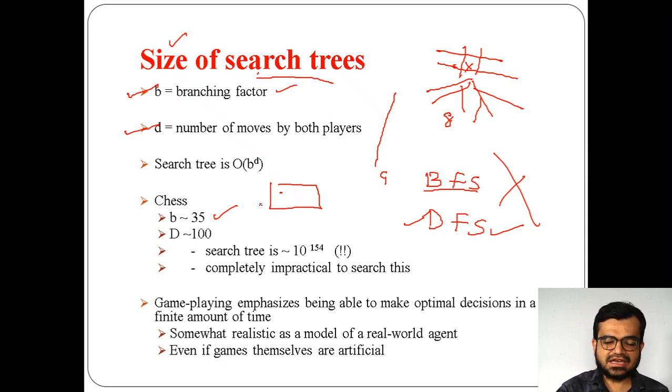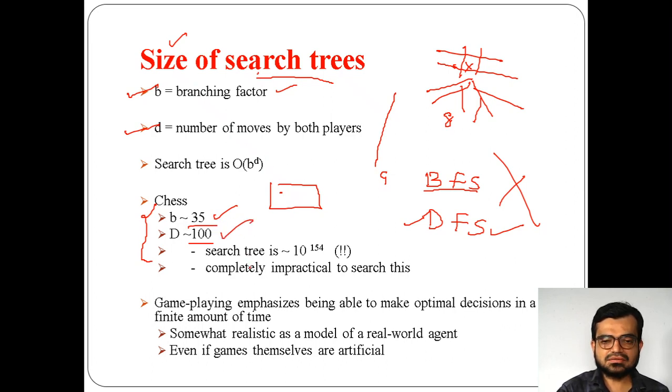That means you can take 35 children, 35 nodes here. That's why the branching factor becomes 35. And how many moves in the worst case, this is the worst case, right? By both the players, from both sides, it is 100.